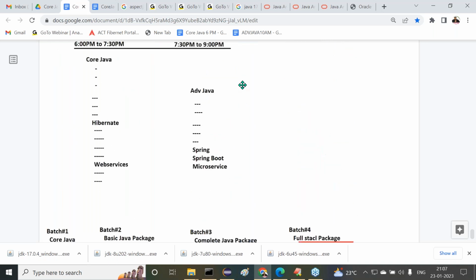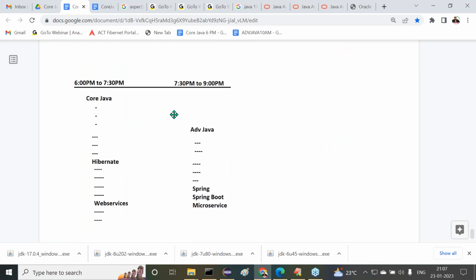For the Java stream, what exactly are the schedules? 6 to 9 is my time. 6 o'clock to 9 o'clock is my time, that is Java. In the remaining time, from morning 7 up to 6 o'clock, a number of batches are going to be there. For the remaining courses you can join at any time in your comfortable time. 6 p.m. to 9 p.m. is my schedule. I'm going to utilize this. Please, all of you understand it now. One more point I'm telling you.